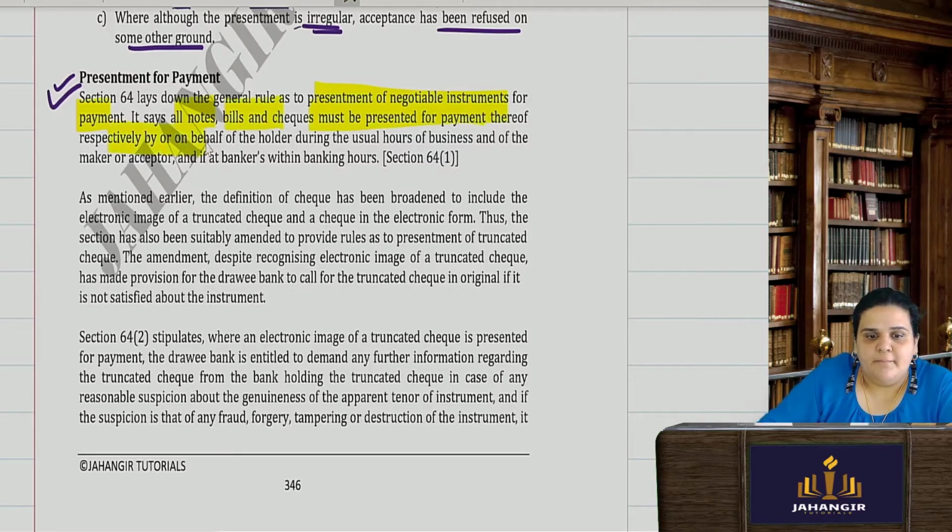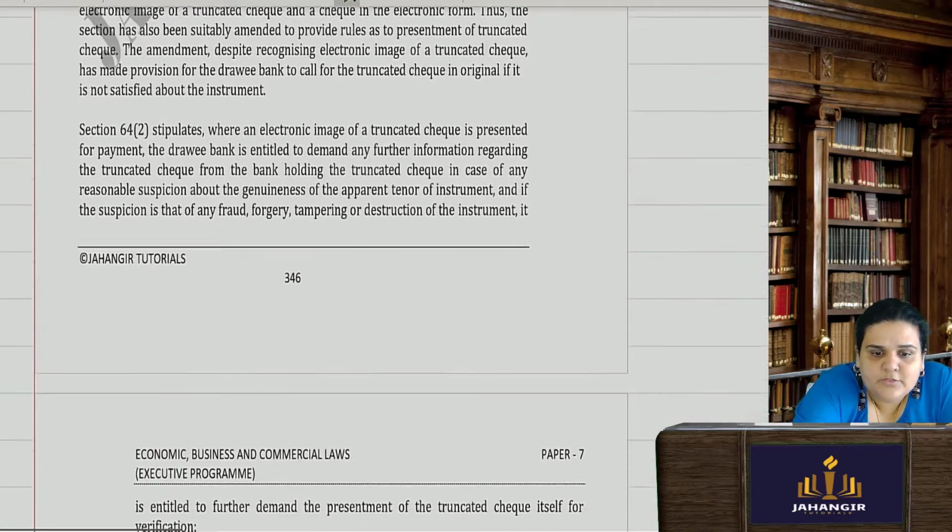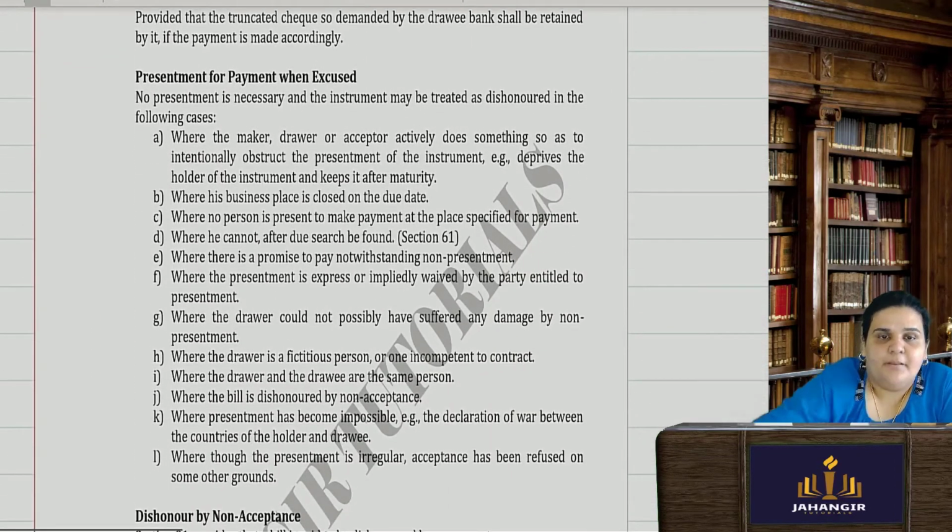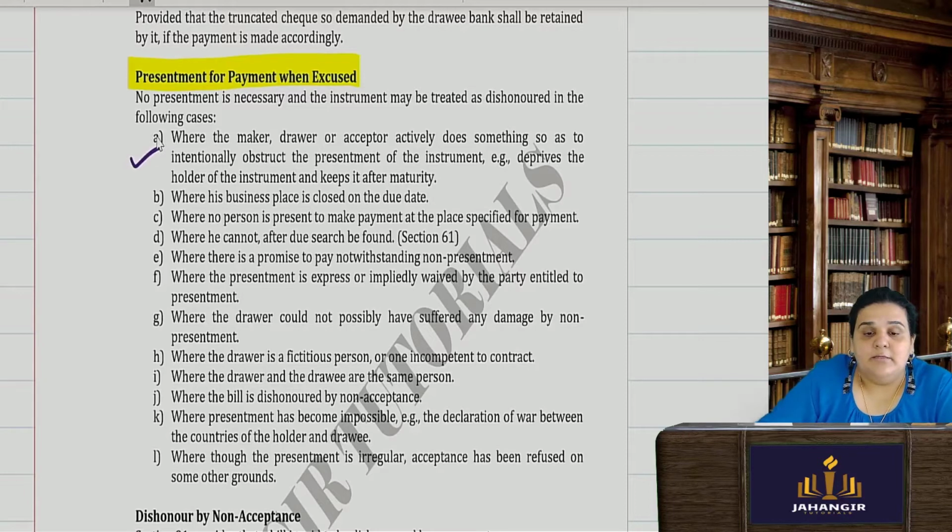Presentment must be made by or on behalf of the holder during the usual hours of business, to the maker or the acceptor, and if it is a banker, within the banking hours. Okay. So here, presentment for payment, however, can be excused for the following reasons. When the maker, the drawer, or the acceptor actively does something to obstruct, deprives the holder of the instrument and keeps it even after the maturity.